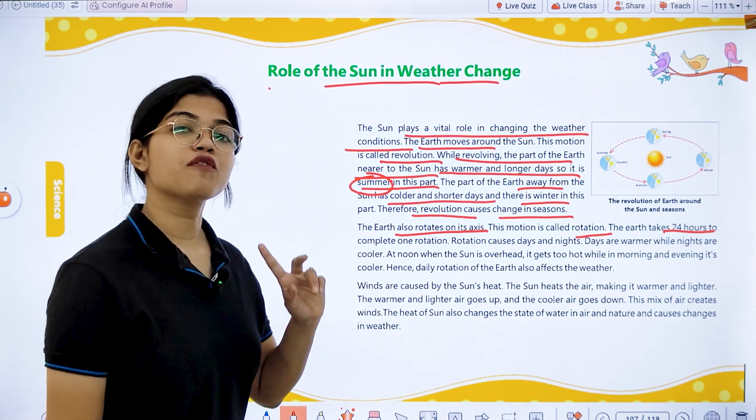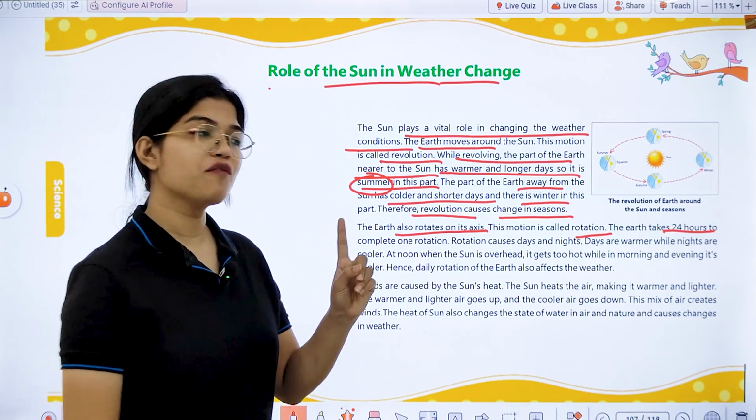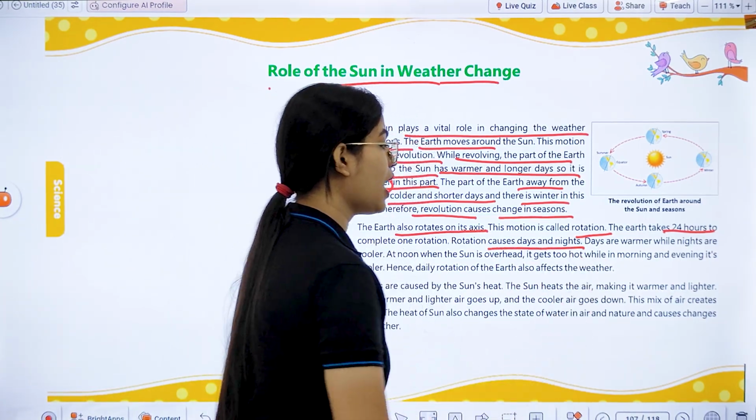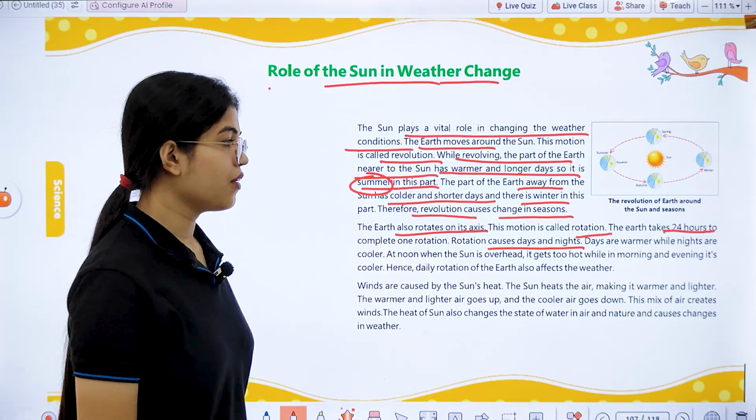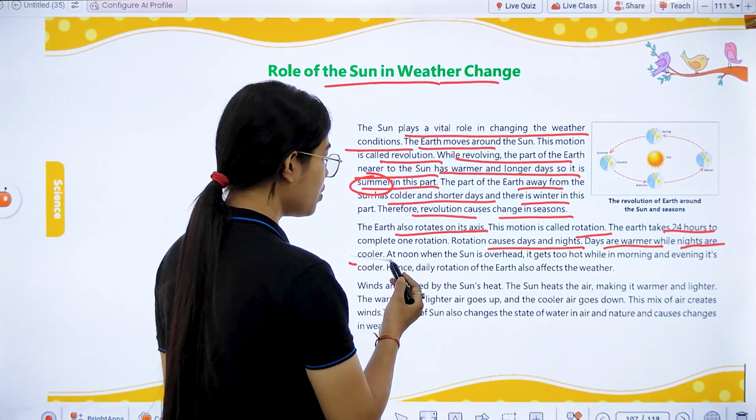Due to the revolution of the earth, there are changes in season. But due to the rotation of the earth, there are day and night. Okay, we know days are warmer while nights are cooler.